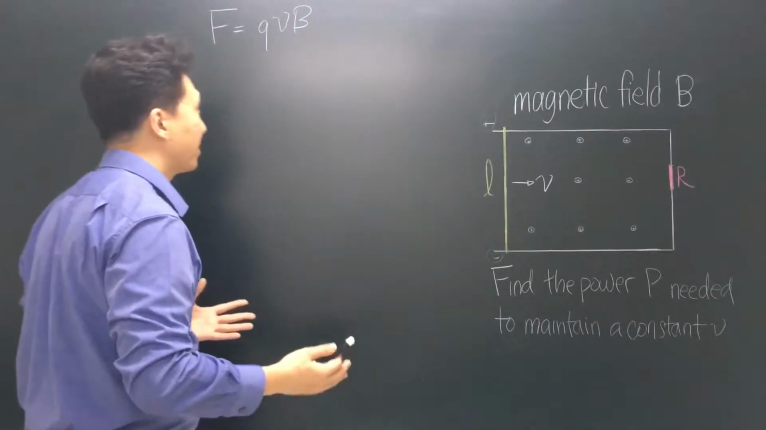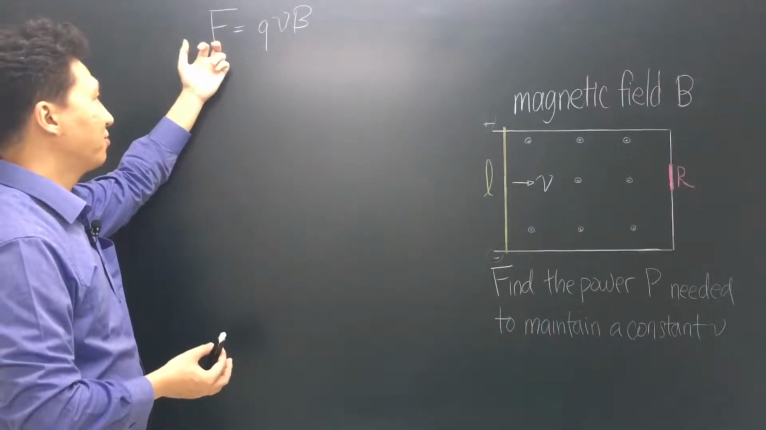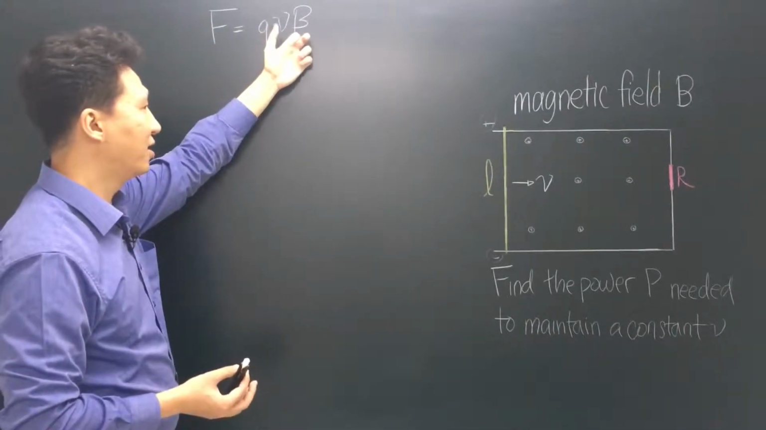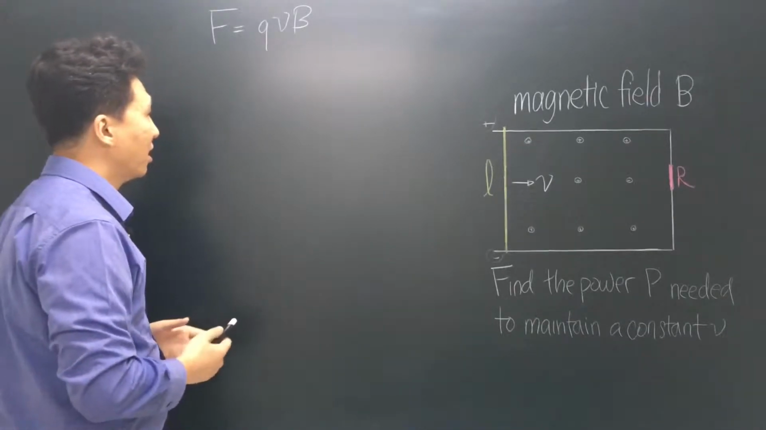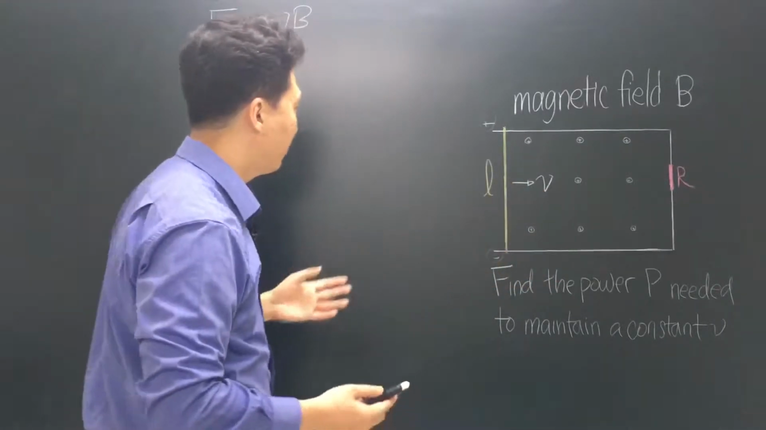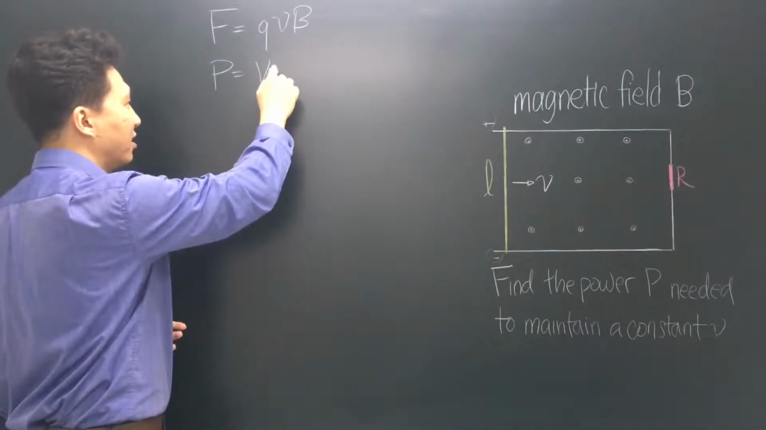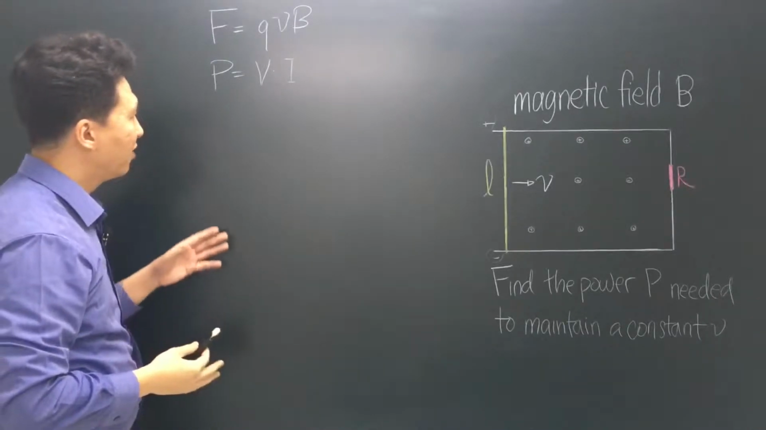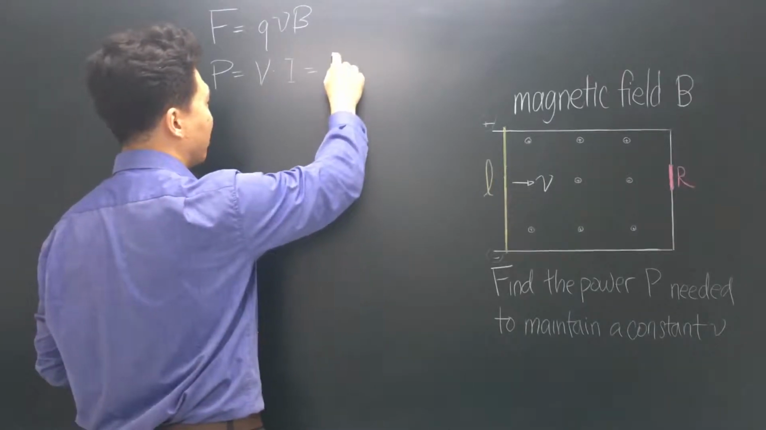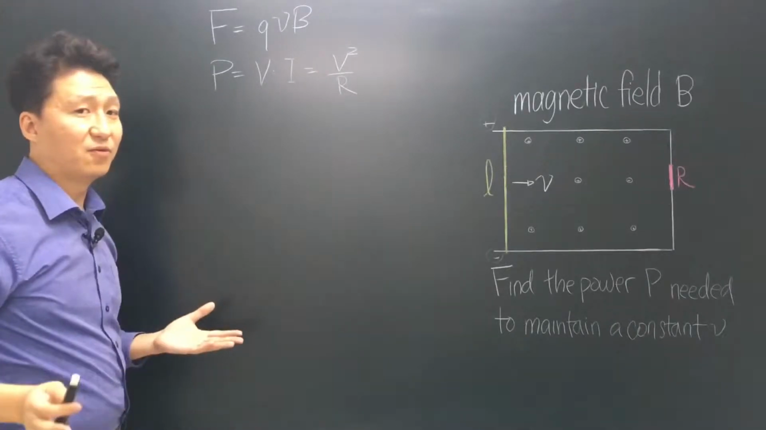Now that we know what's happening, let's see the equation that we already know, which is the force exerted on the charge is equal to the charge times the velocity times the magnetic field. But this is not quite what we need. If there is a resistor and there's a current, in order to get the power we need to find the voltage and the current. If we rearrange a little, the power is equal to the voltage squared over R. But we still need to find the voltage.